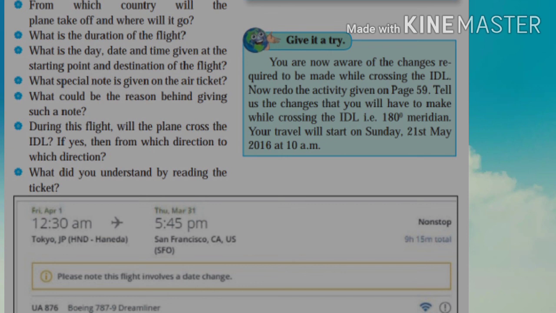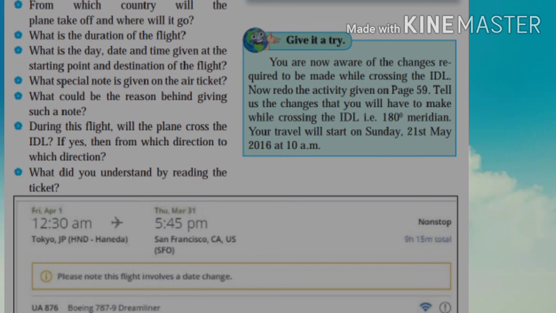That is important. The next question is, what could be the reason behind giving such a note? The very purpose of giving this note is to make passengers aware that compared to the date of starting the journey, the local day and date will be different at the destination.